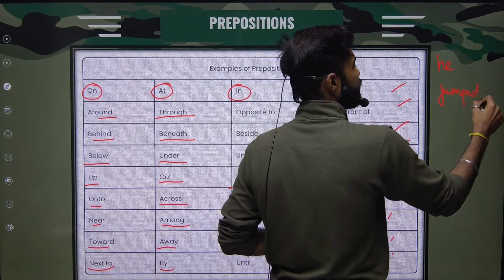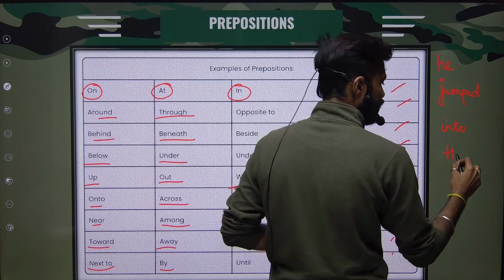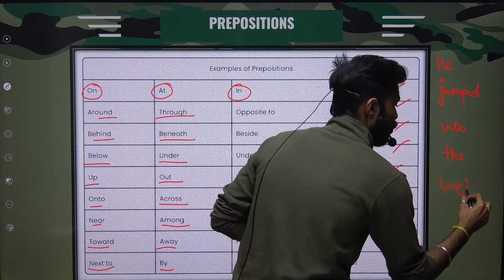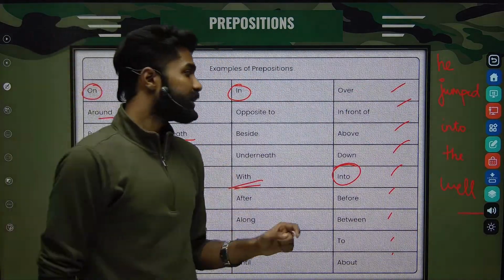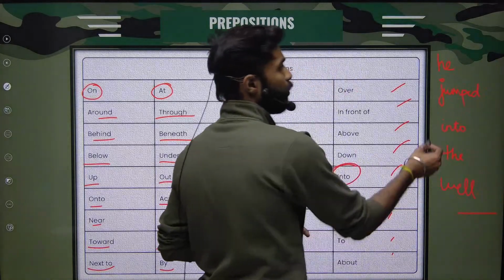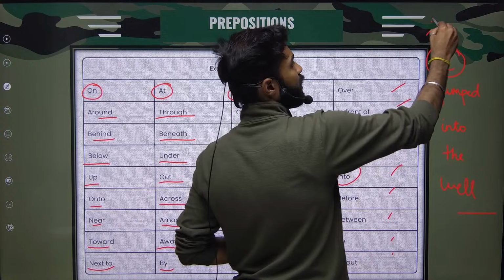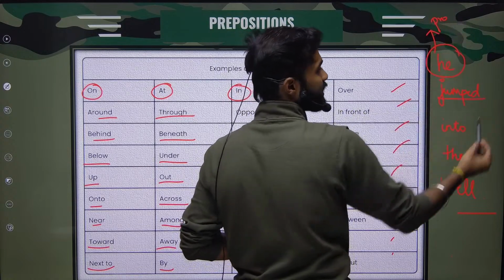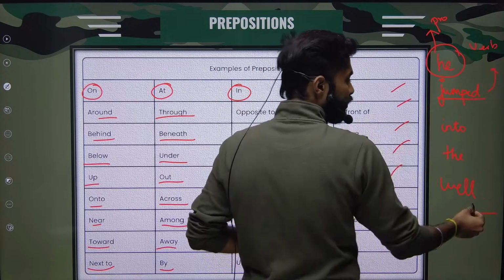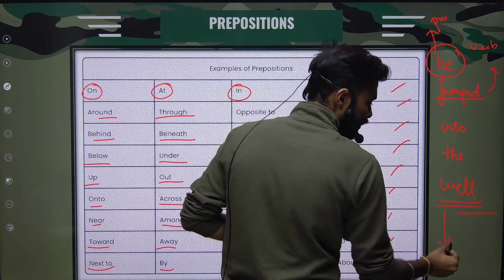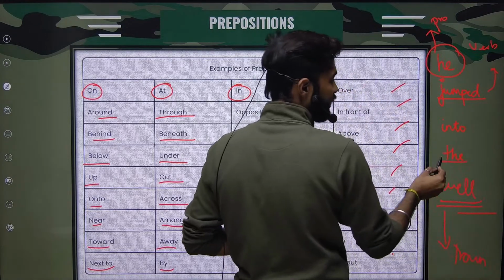Take this example. He jumped into the well. Here he is my pronoun. Jumping is an action, so calling it a verb. Well is my noun. The is an article.